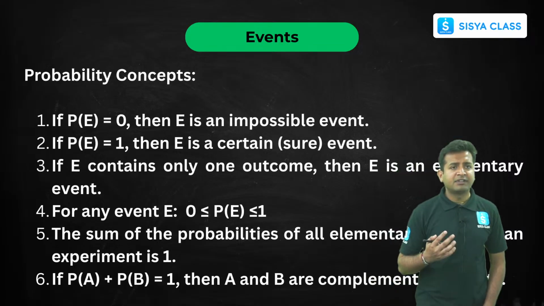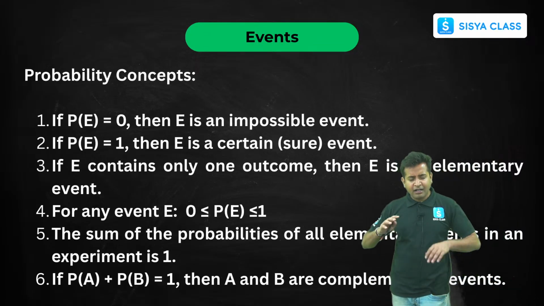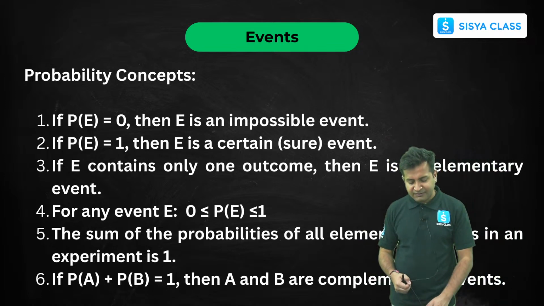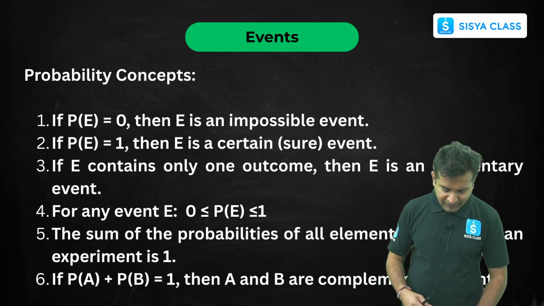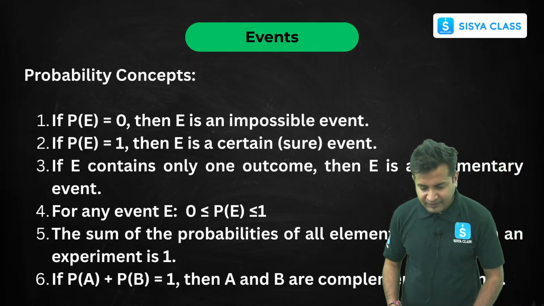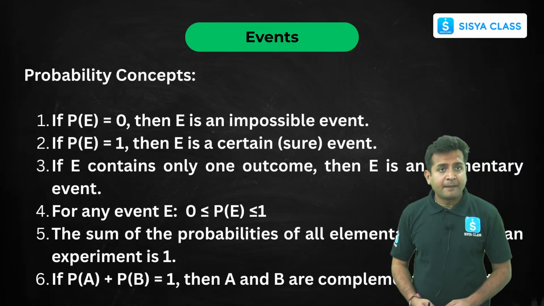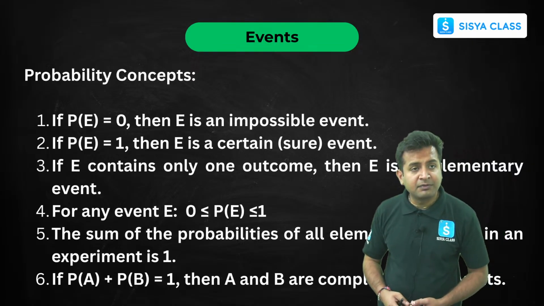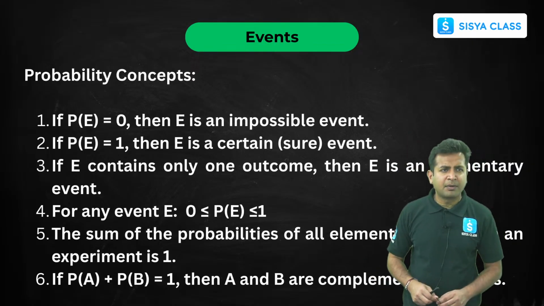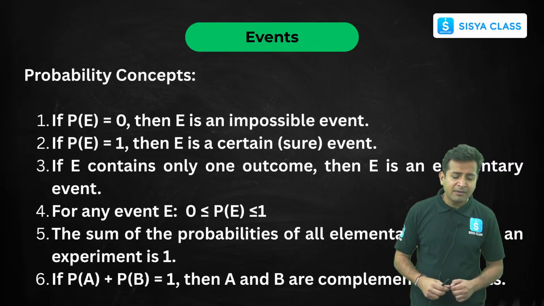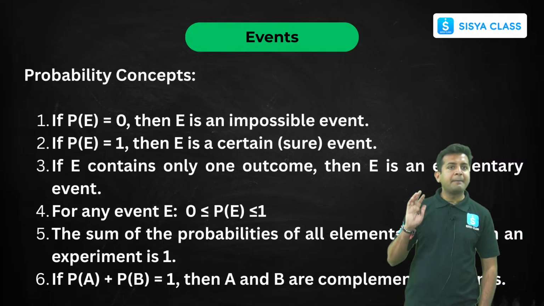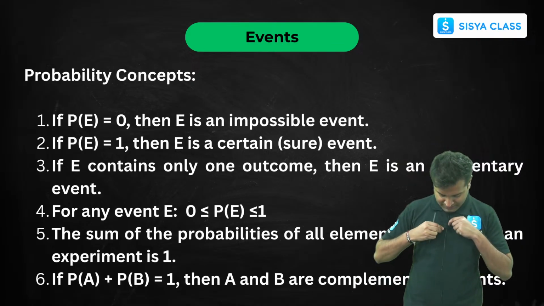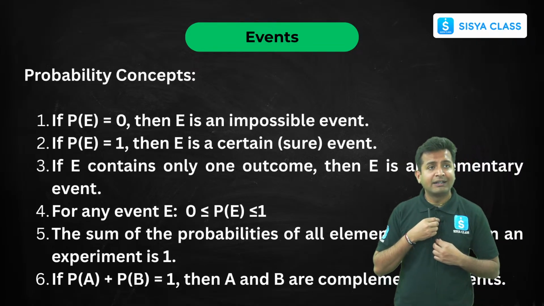Now the next thing is something which you all have to understand, and around this topic we'll be solving all the questions. Let's suppose someone says that the sun will rise from the west. What is the probability of that? The probability is 0. Why is the probability 0? That is something which is impossible. So something which is impossible will have probability 0.